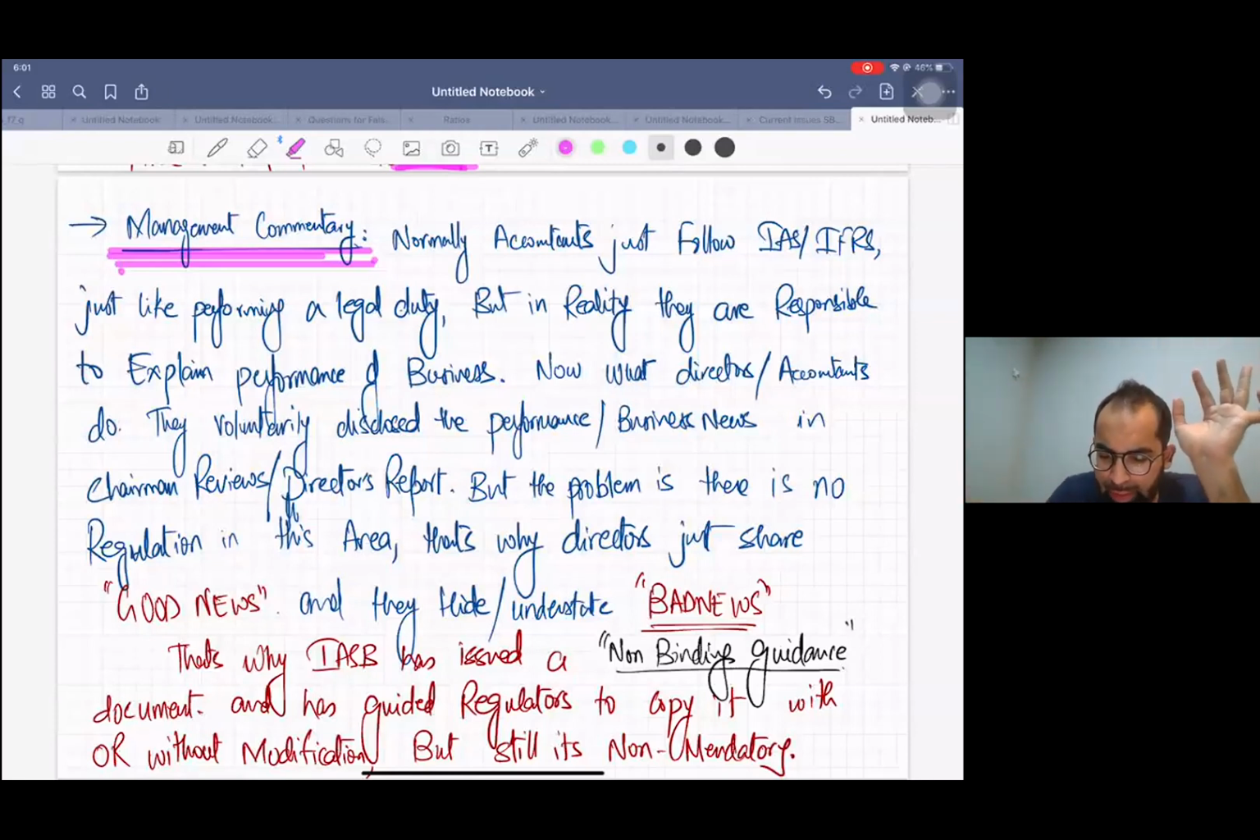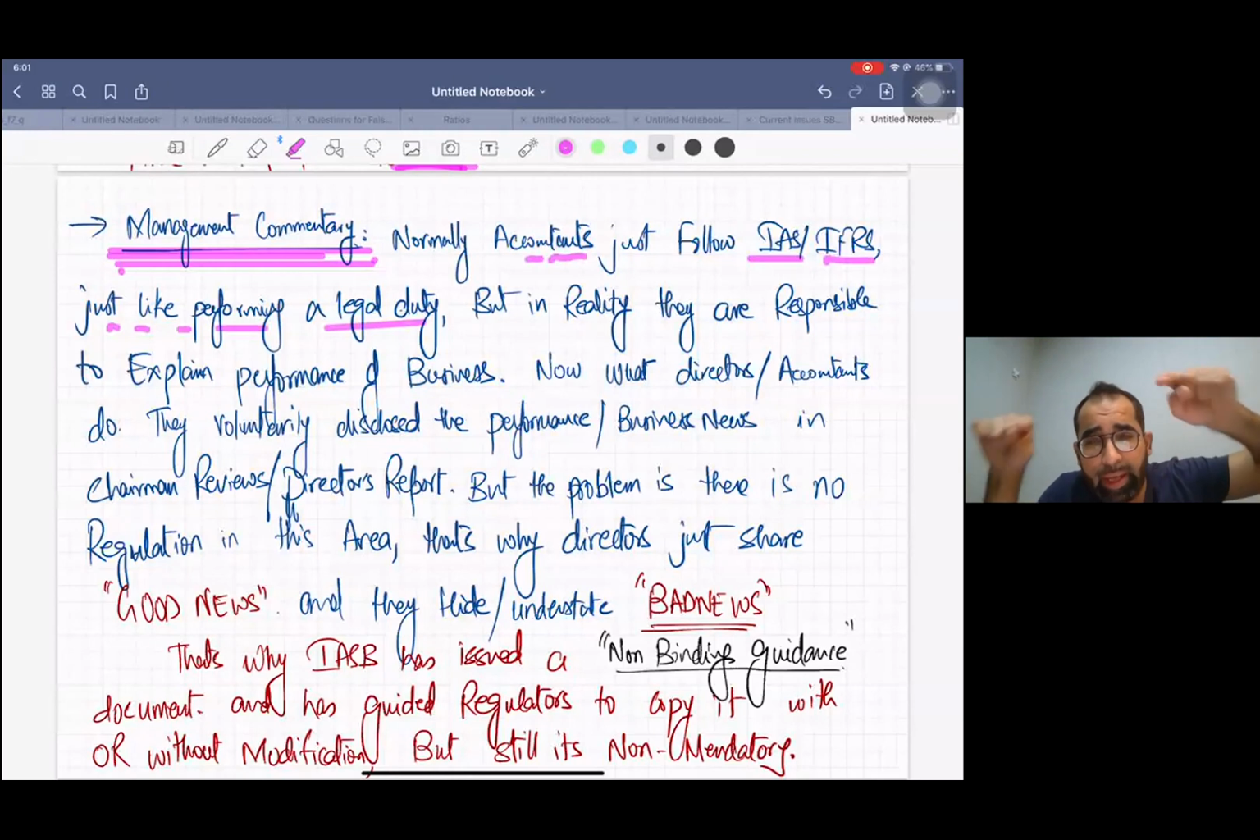Now see, I have written it in very easy language. Normally accountants just follow IFRS just like performing a legal duty. Yes, the accountant has to make the financial statements and they do it as a legal duty, because if they don't apply IFRS, the auditor will qualify their report, and they will be in trouble. So they just follow